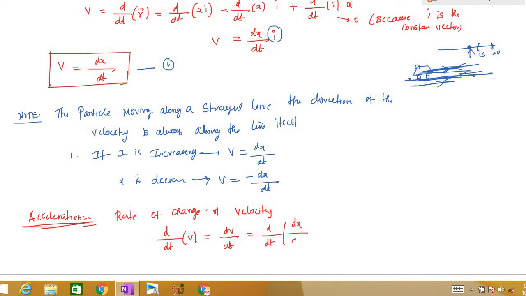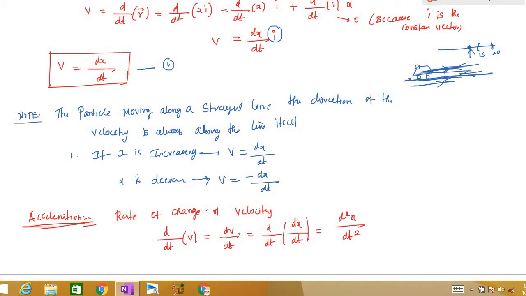So therefore this will be d square x by dt square, right? If you want to find the acceleration, and velocity is given in the question, you can find dv by dt. Suppose a displacement is given, you have to find d square x by dt square. So these are the two conventions to write the acceleration.